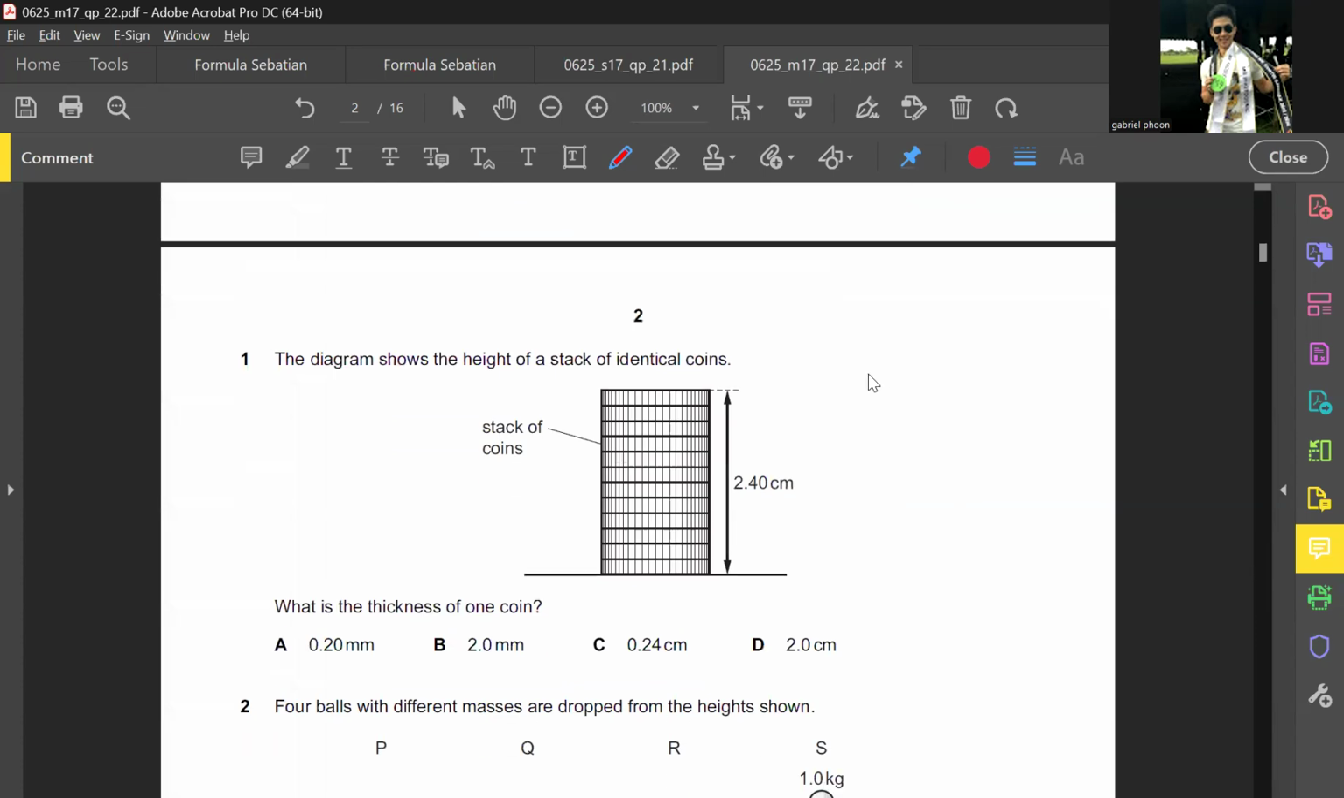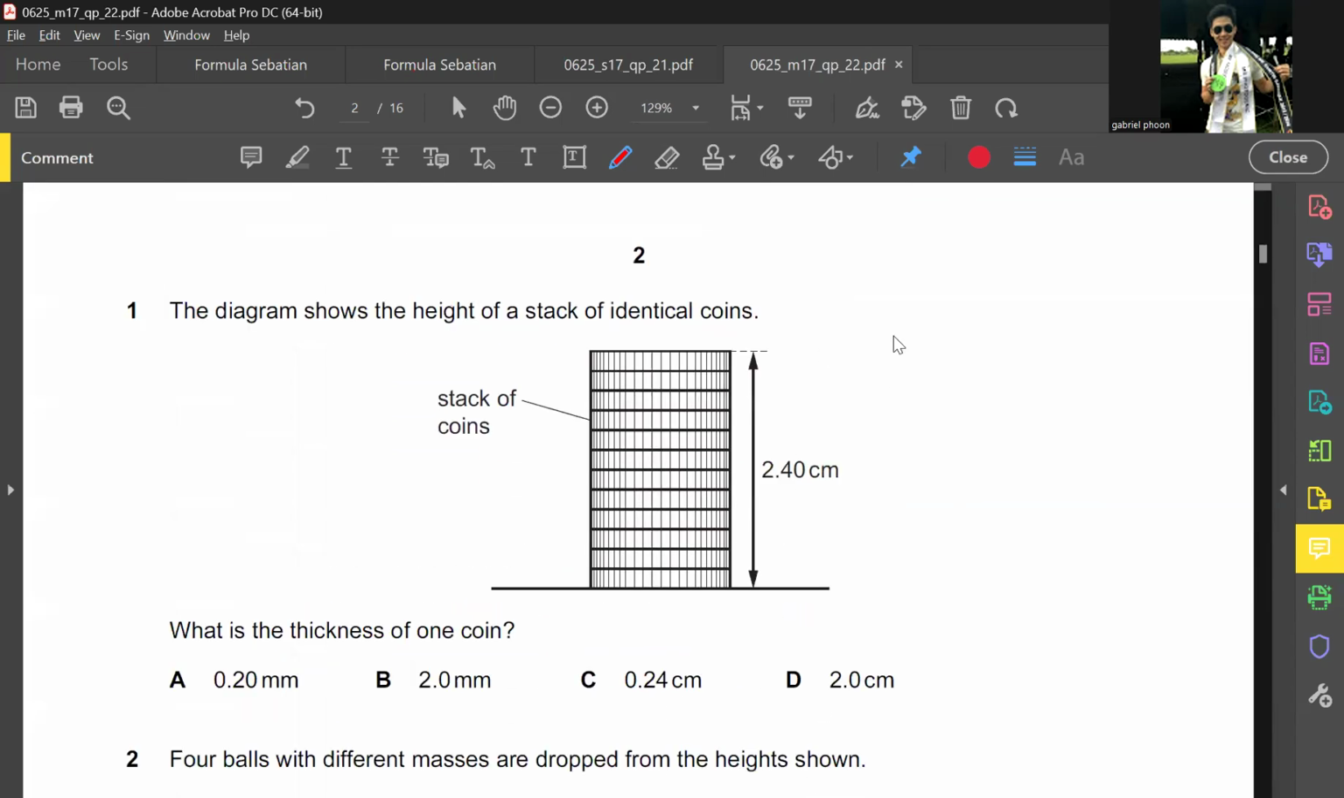Question number 1B shows the diagram, height of the identical coins. What is the thickness of one coin? So basically, you're supposed to count how many coins there are. 1, 2, 3, 4, 5, 6, 7, 8, 9, 10, 11, 12. So you divide by 12, right? And you'll get an answer. What's the answer? 0.2 cm, which is basically going to be 2 mm.